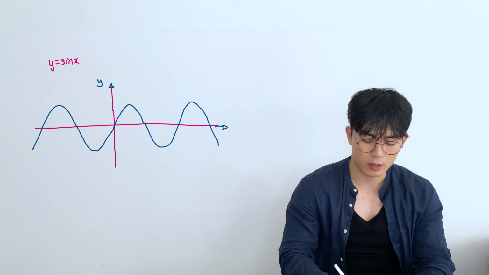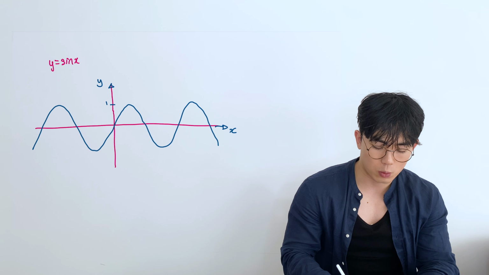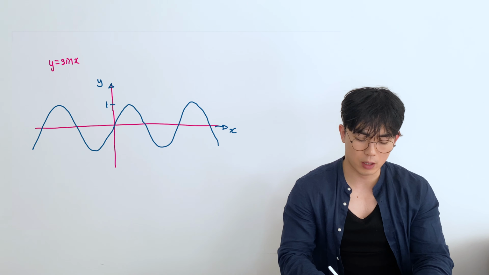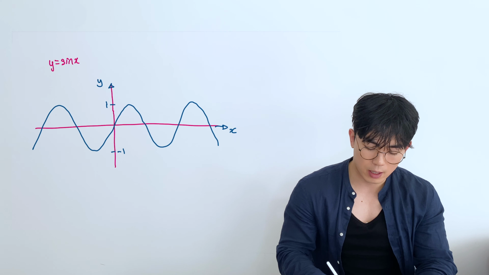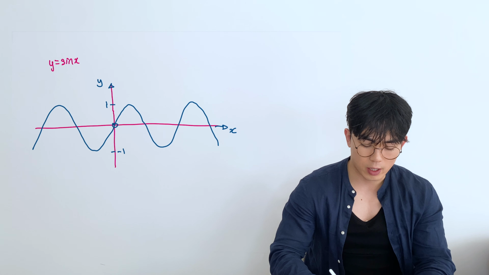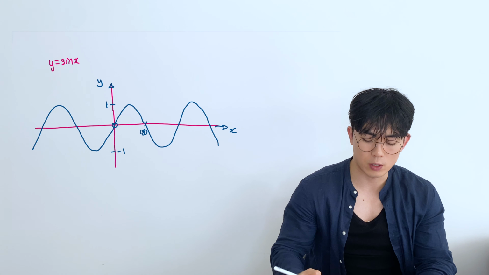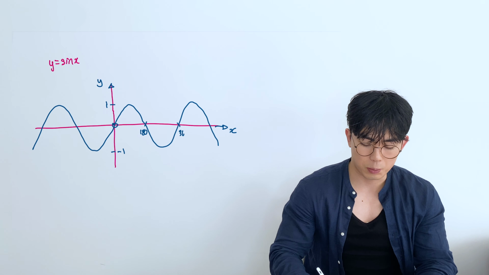First things first, the y-axis, x-axis. The maximum the sine graph can ever be is 1. Okay, so that's the maximum it will ever be, and the minimum it will ever be is -1. Where it crosses the x-axis, well obviously this is 0. The first time it crosses it is when it's 180 degrees. This is all in degrees, by the way. And this would be 360 degrees.